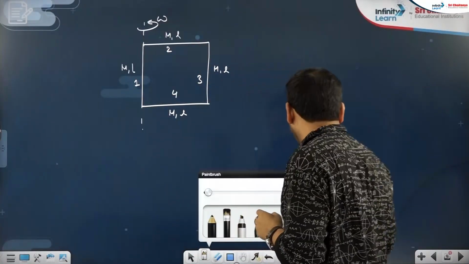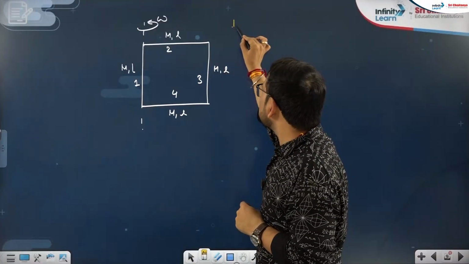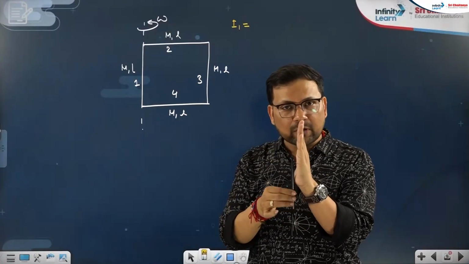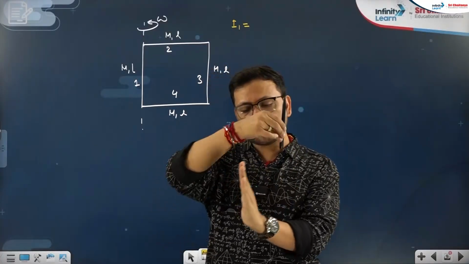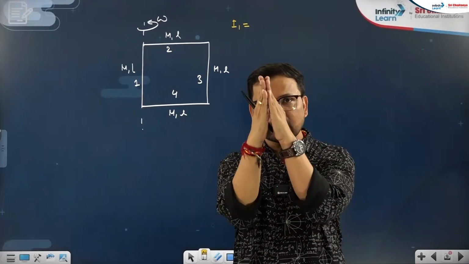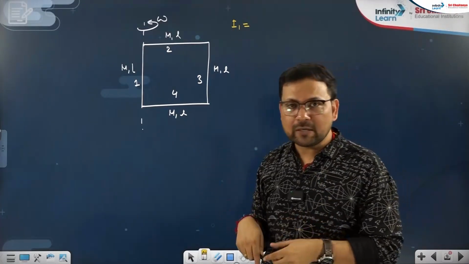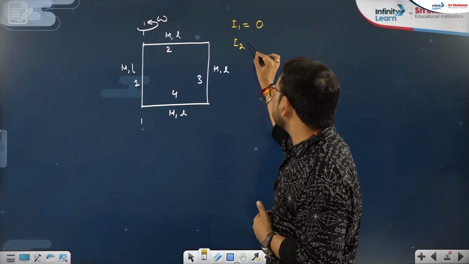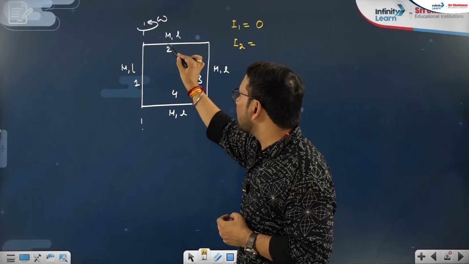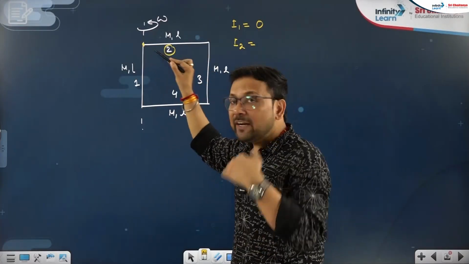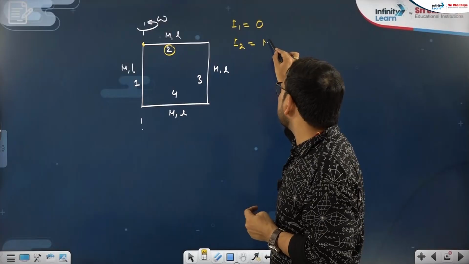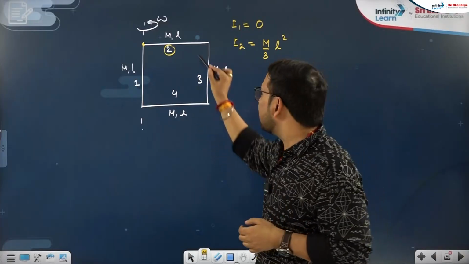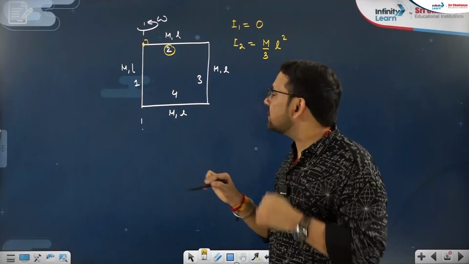Now, if I ask you the moment of inertia of the first rod: the axis is passing through the rod, so there is no perpendicular distance of any point, there is no distribution of mass, the entire rod is on the axis. Hence I will write the moment of inertia as 0. For the second body, the axis passes through the end point, and as I told you, the effective mass is M by 3 and the perpendicular distance is L. Simple: effective mass M by 3, so I2 is ML square by 3.